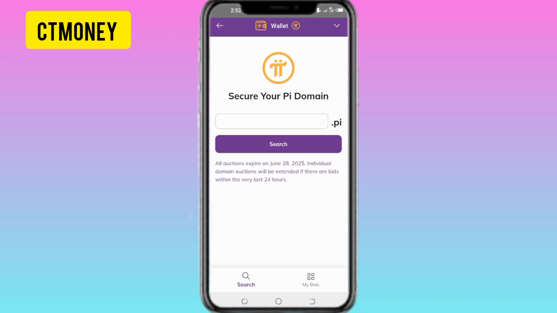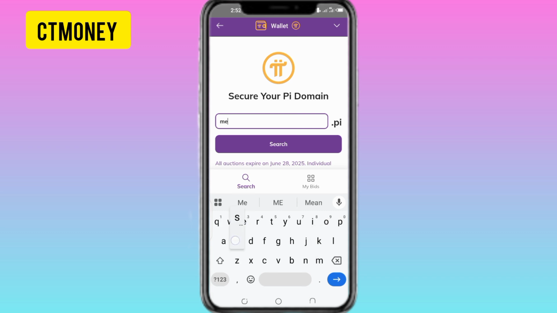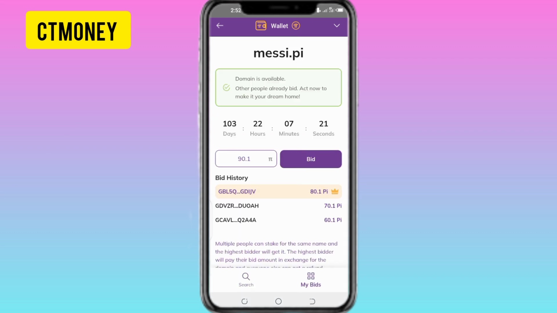Let me search for Messi. I know some people will be bidding for Messi. Let me search for it. Okay, you see, that's the thing. Can you imagine people are bidding for a domain name that is not their own? Because they understand the process, they understand what this is all about.